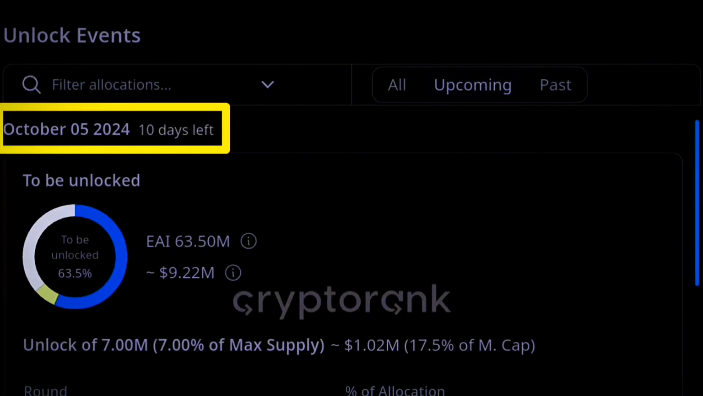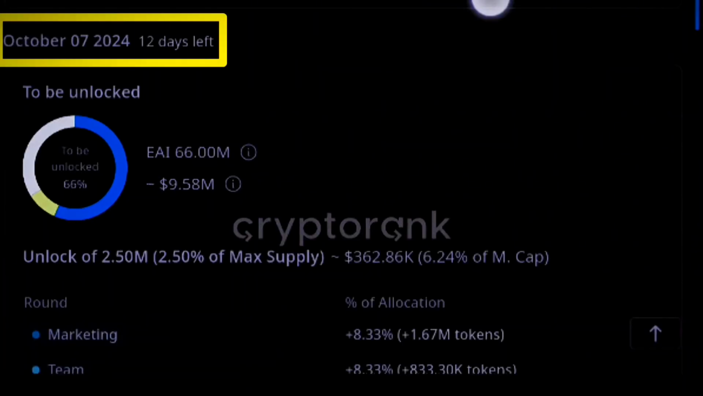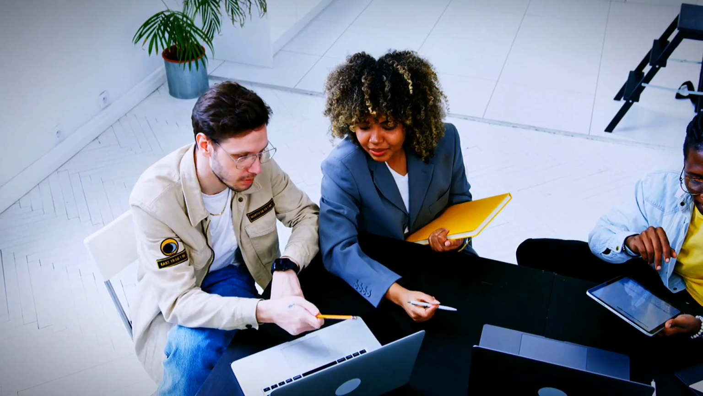Okay, so we have here info about what is to be unlocked. You can see on October 5th, 2024, so 10 days from today, the pre-sale will be unlocking some tokens. You need to know the percentage that they will be unlocking. So unlock of 7 million, which is 7% of max supply. So the pre-sale will be unlocking 7% of the maximum supply 10 days from now. Then October, 12 days from now, the marketing and the team will also be unlocking some of the tokens into the market.